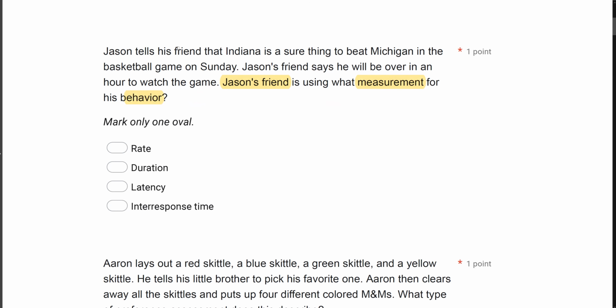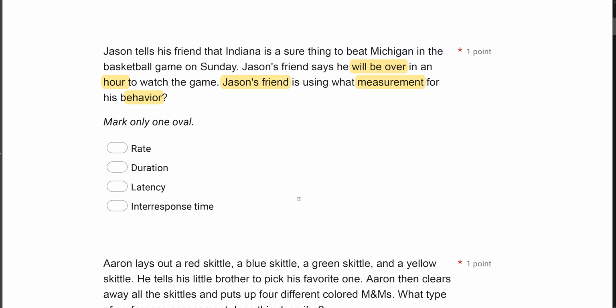Well, Jason tells his friend that Indiana's going to win the basketball game. So Jason's friend says, I will be over in an hour. So what kind of measurement is that? A, rate. Has Jason's friend mentioned a count or frequency? Has not. B, duration. Yes, I will be over in an hour. An hour is going to pass, and then I will come over. That is the duration until I come over to watch the game.